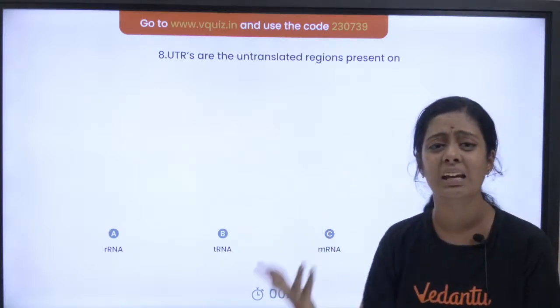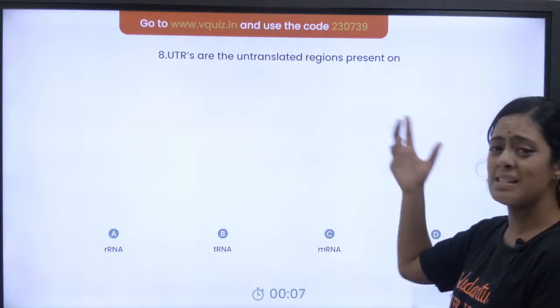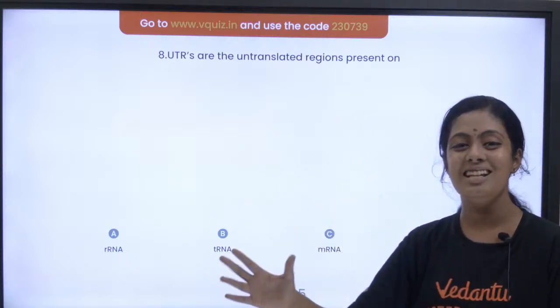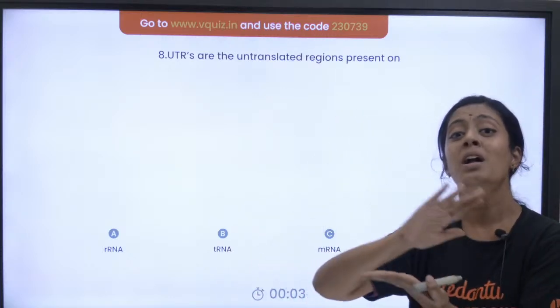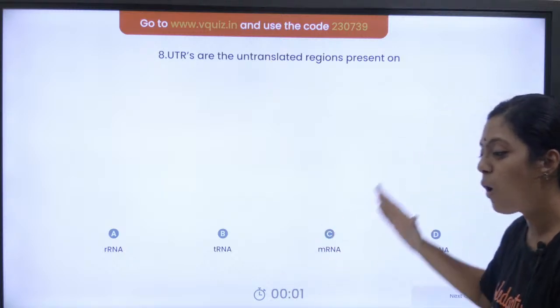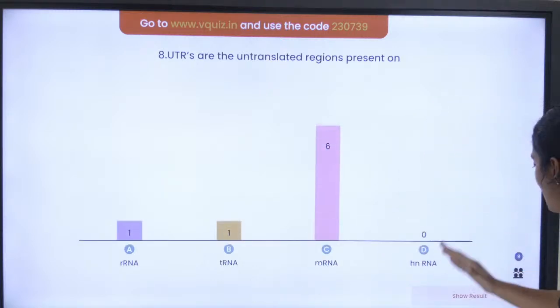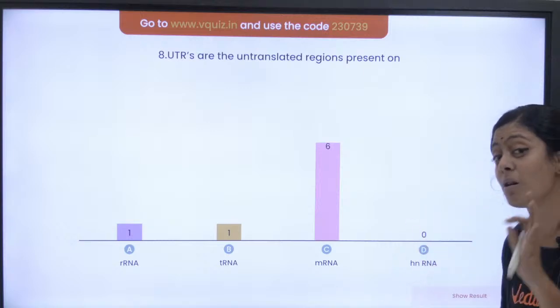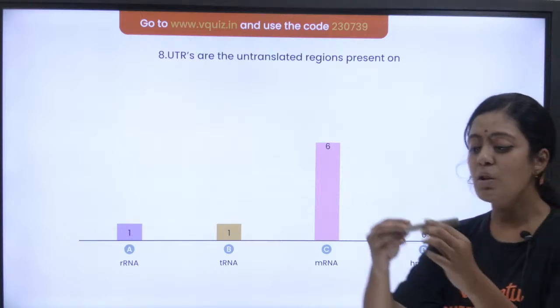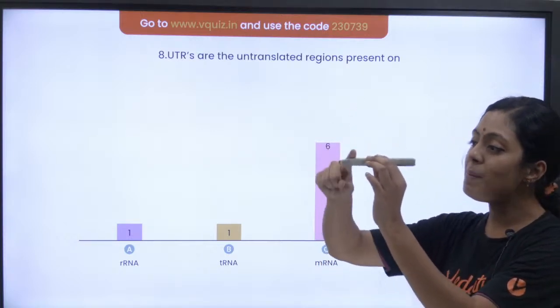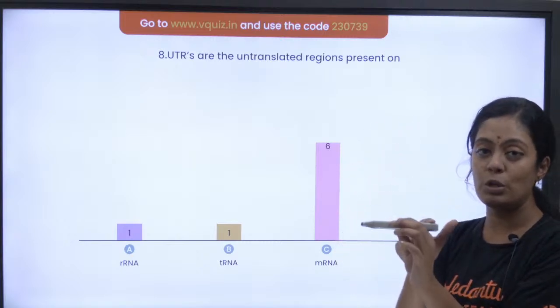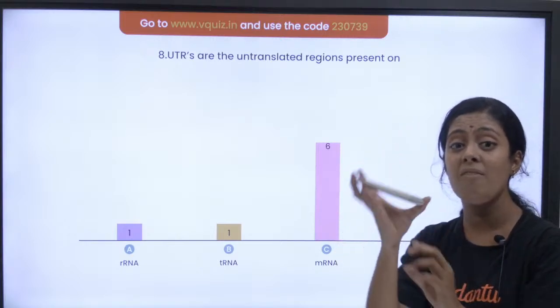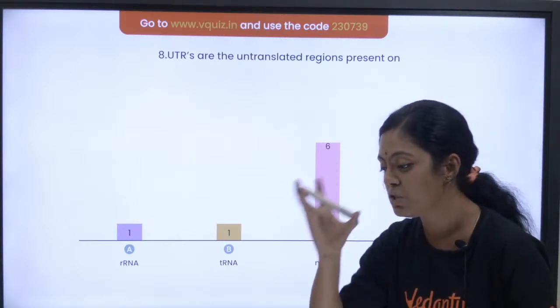Ma'am, what are UTRs? It's very easy, and it is self explanatory in the word itself: untranslated, that is, not going to undergo translation, right? So all those who answered mRNA, the answer is mRNA. In your gene you will have a UTR at the 5 prime end and a UTR at the 3 prime end. In both ends you will have an untranslated region.